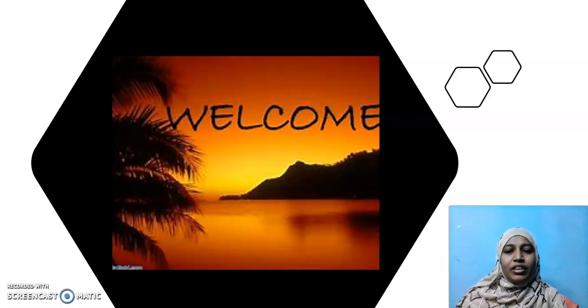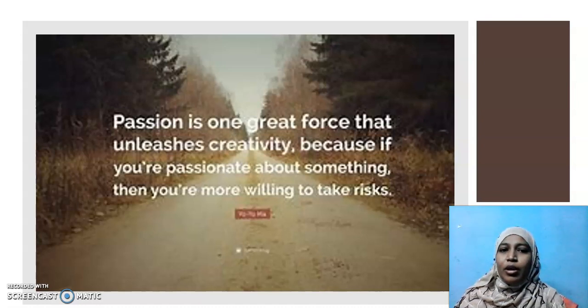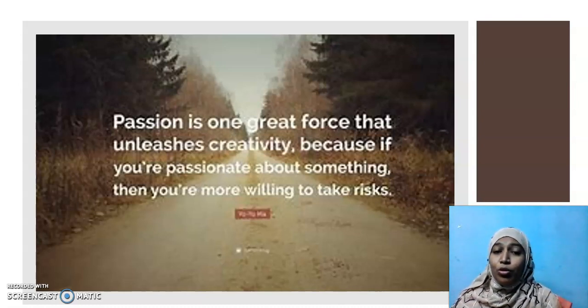Okay children, before going into revision, let's have a thought. Passion is one great force that unleashes creativity. Because if you're passionate about something, then you are more willing to take risk. The more you are passionate towards it, the more the chances you take risk.